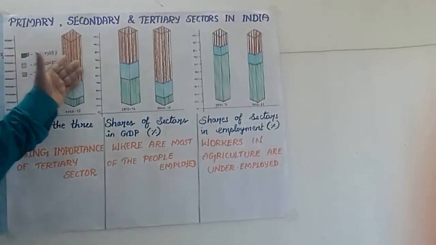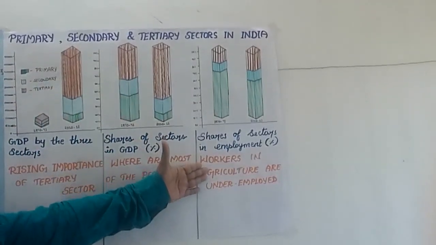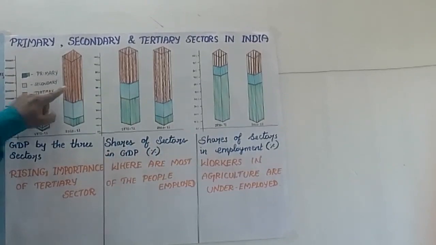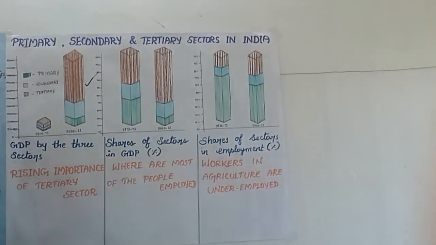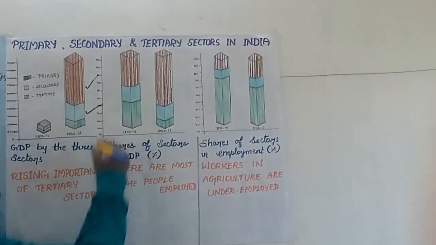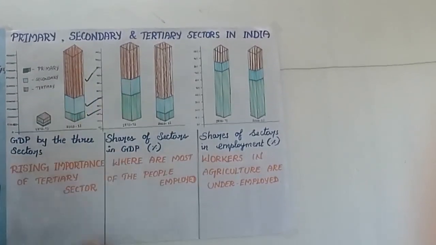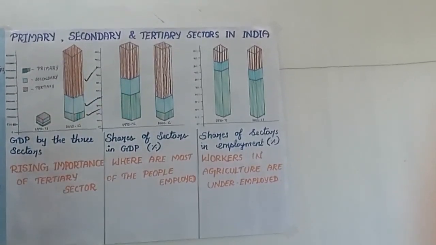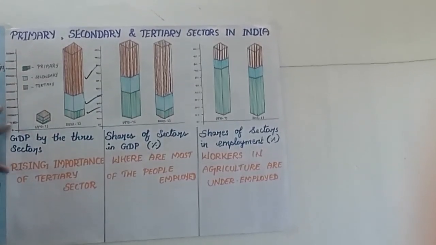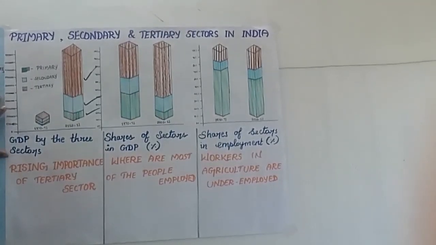This is a bar diagram that shows the share of GDP and the share of sectors in the three sectors: primary, secondary and tertiary. The brown color shows the tertiary sector, the blue color shows the secondary sector, and the green color shows the primary sector. So now you are clear that a scale of measurement is given here. The scale of measurement is given in crores.